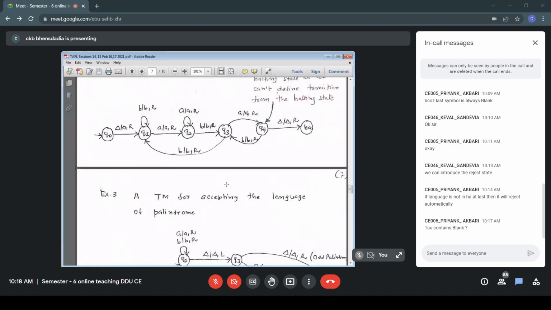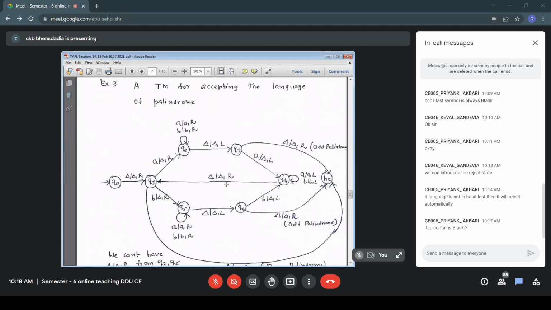In fact, in Q2, whether we get A or B, there is a self loop. It is AR, BBR. As long as we get A's and B's, we stay in the state Q2. The moves are AR and BBR. So as long as we read the next symbol as A or B, we stay in the state Q2. So that is what we do.